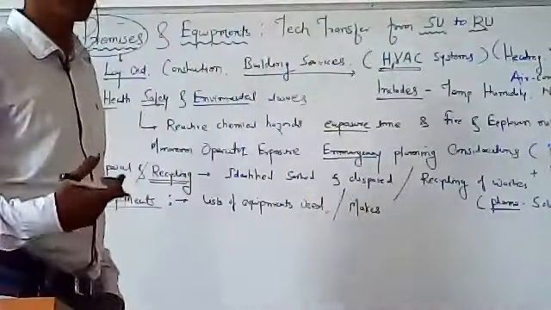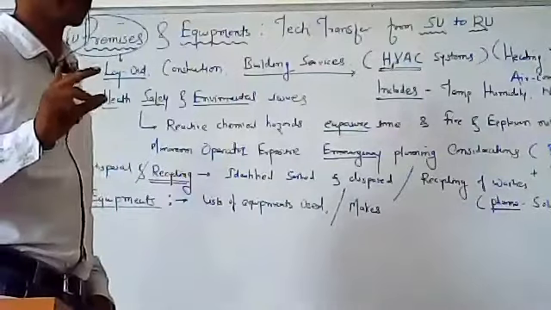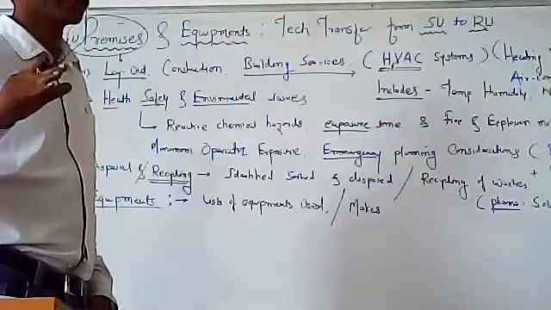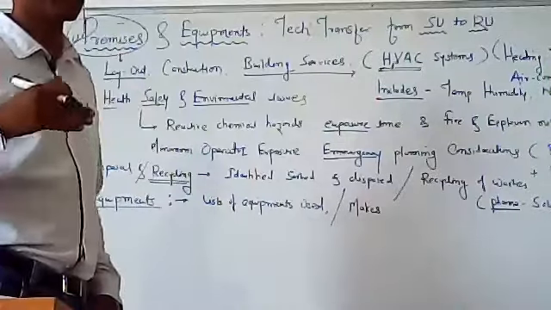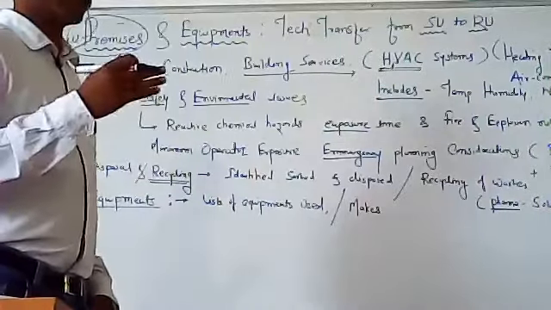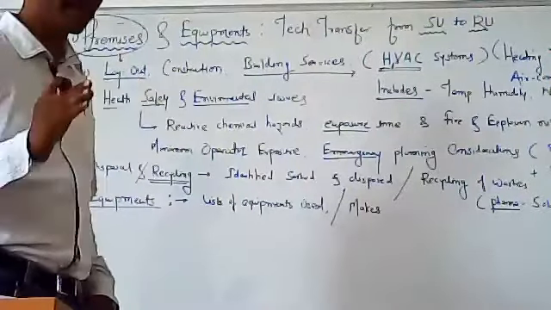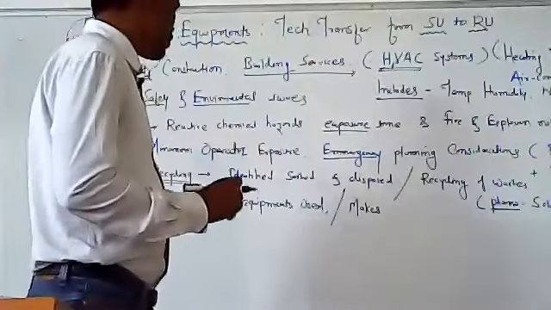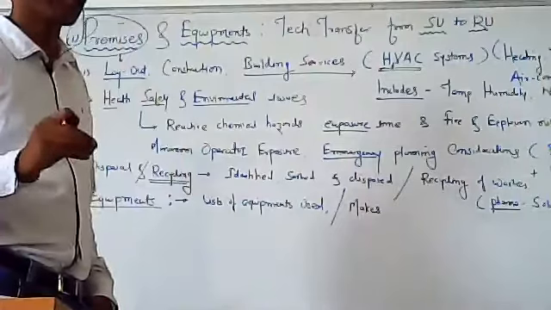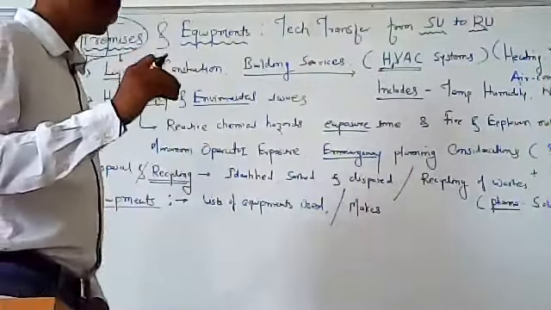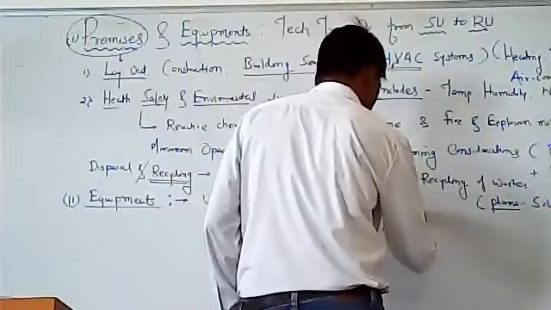Make means who is the manufacturer of that equipment, whether it is a dissolution apparatus of Lab India, or HPLC of JASCO, or HPLC of Waters, or a UV spectrophotometer from some other company. So that is the make. The make should be given for whatever equipment is being used. Then it also has models.